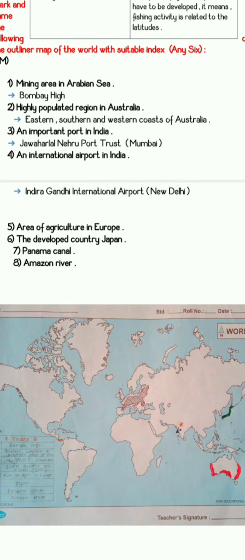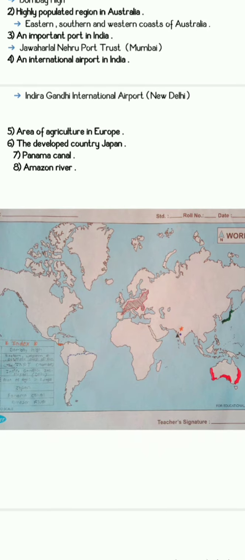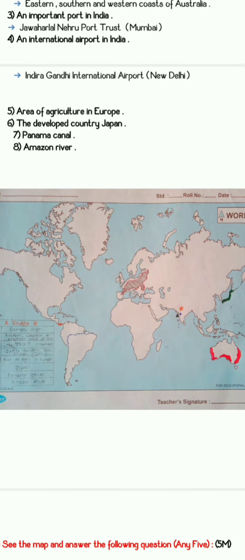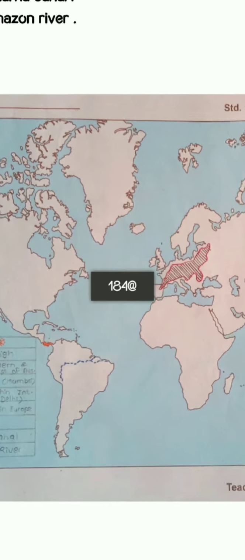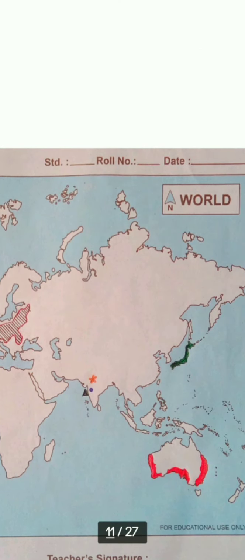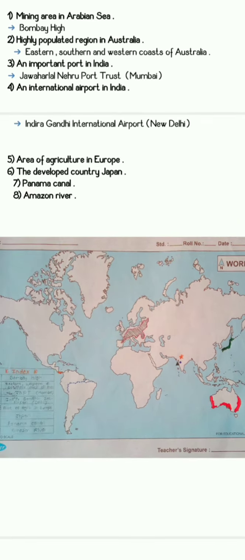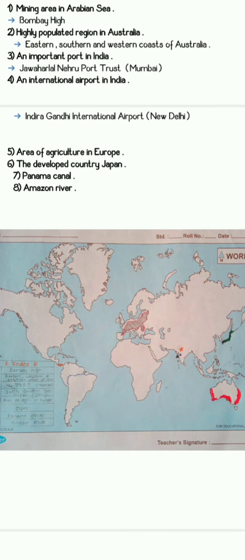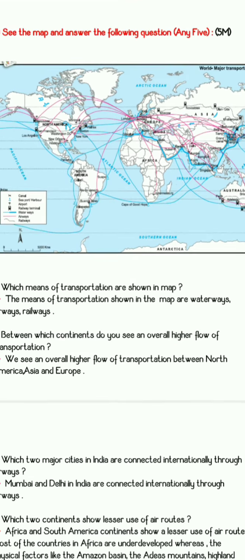So all these things you need to highlight here. Okay. So you can see a proper index is created here and a proper denotation is done here. I recommend you give proper numbers to each and every location, like first number to Bombay High, second number to Eastern and Western coast of Australia, like that.